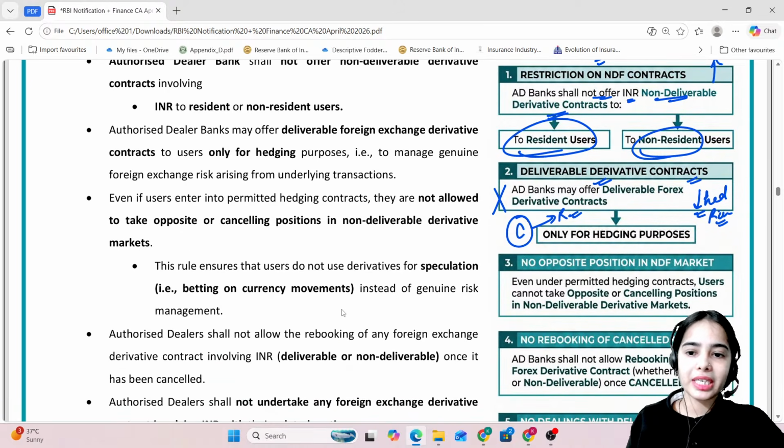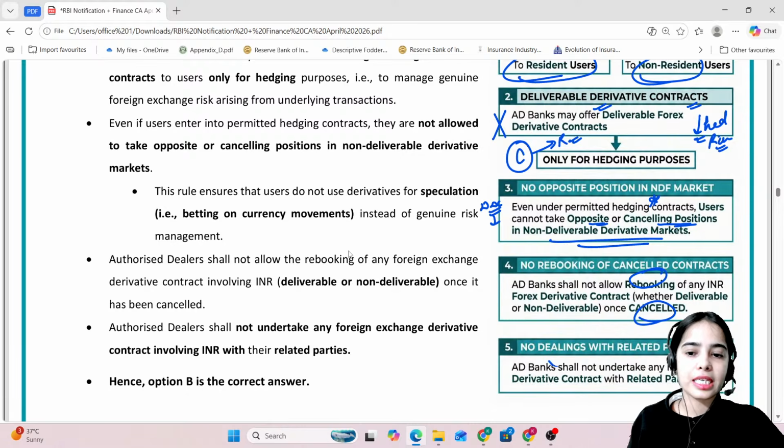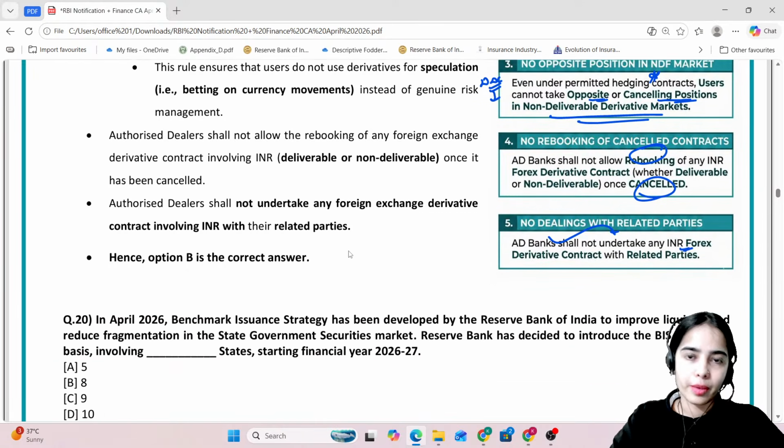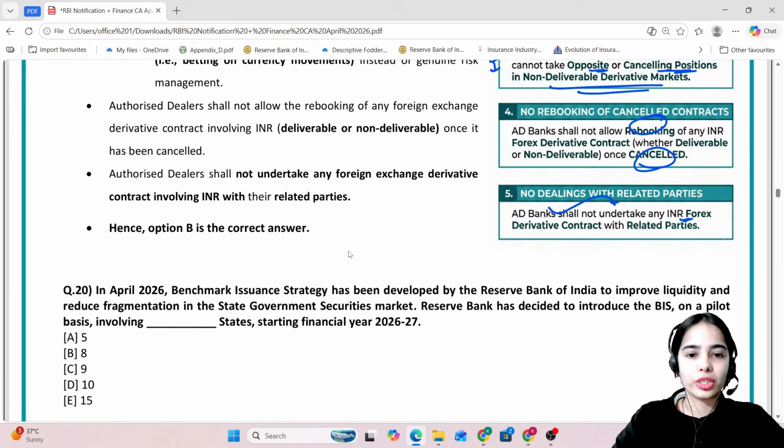So even under the permitted hedging contracts, that is the deliverable derivative contract involving INR, users cannot take opposite positions or cancel the positions in the non-deliverable derivative markets. As well, after cancellation, the rebooking is not allowed. And with related parties, the authorized dealer banks shall not undertake any INR foreign exchange derivative contract. These are certain restrictions that have been imposed on the authorized dealer banks.